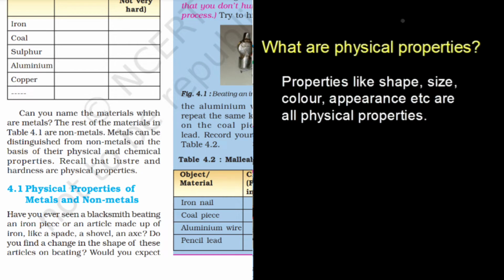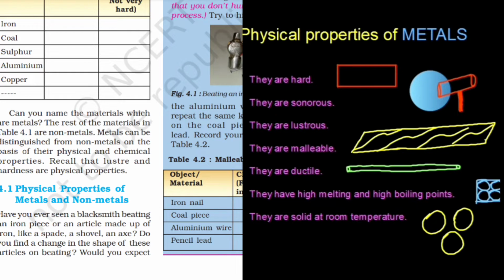First of all, all those properties which you are able to see are termed as physical properties. So the properties like shape, size, color, appearance, all of these are physical properties. Physical properties of metals: they are hard.